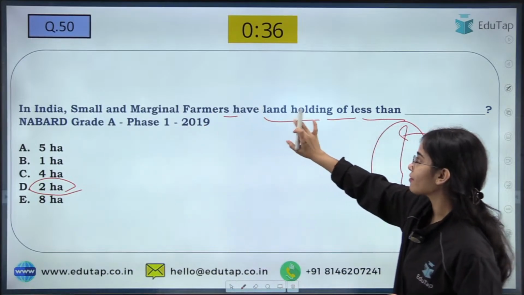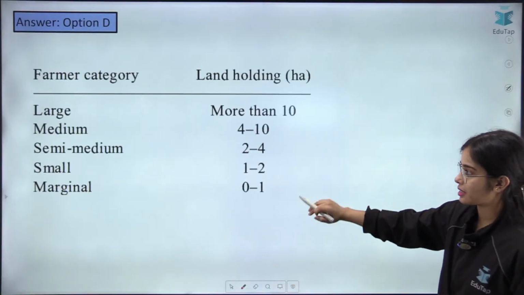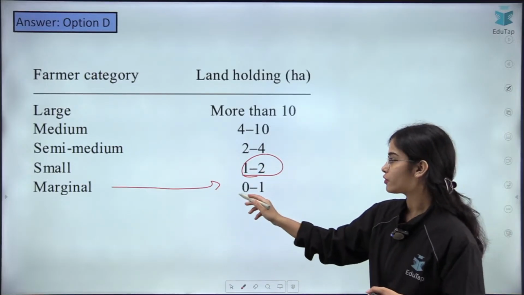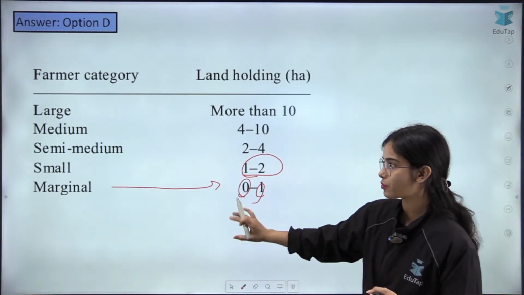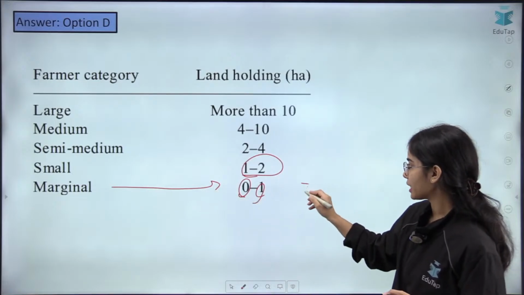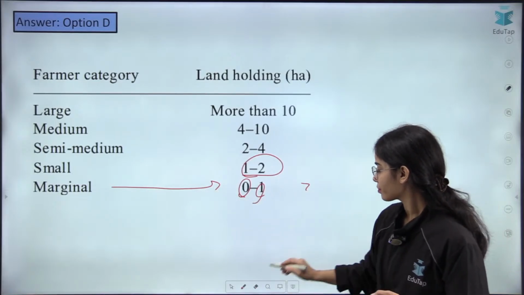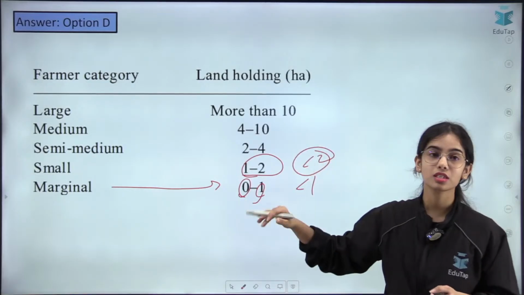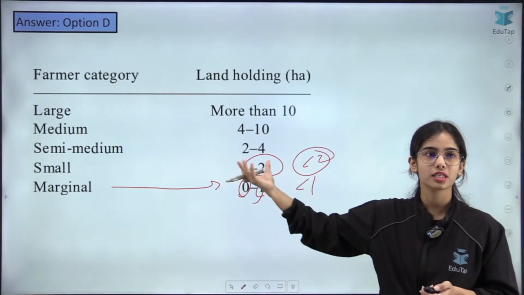Small and marginal farmers have land holding of less than 2 hectares. Marginal farmers have a holding of less than 1 hectare, and up to 2 hectares is with the small farmers.